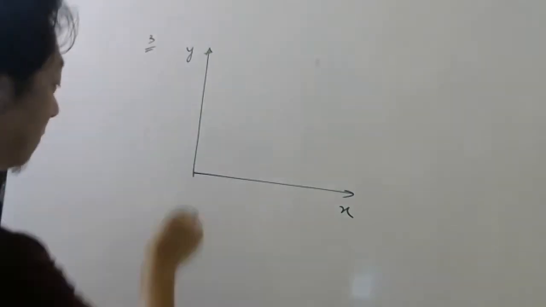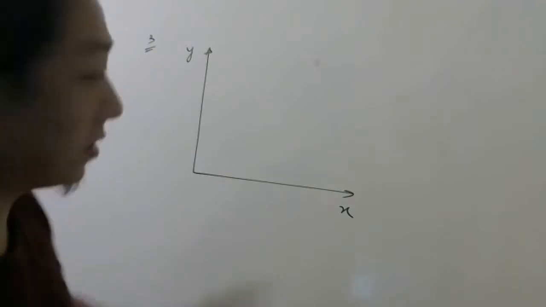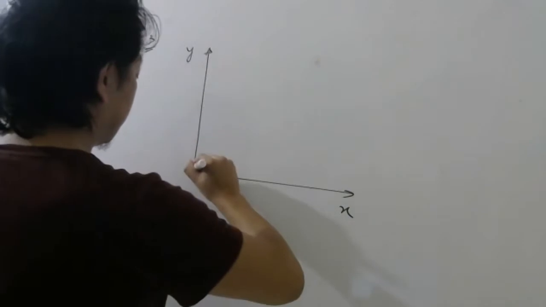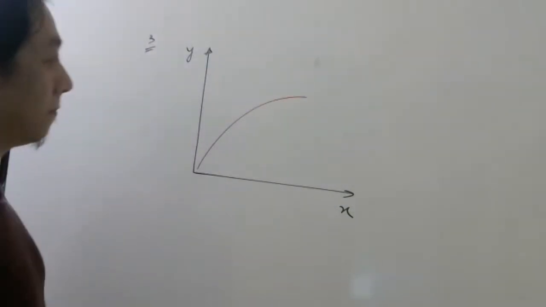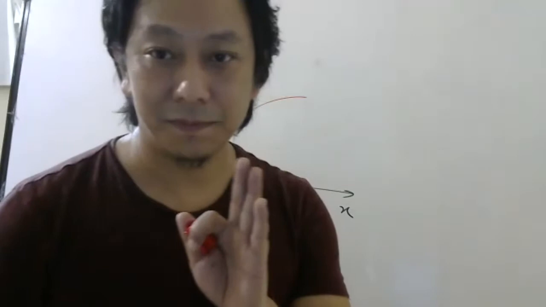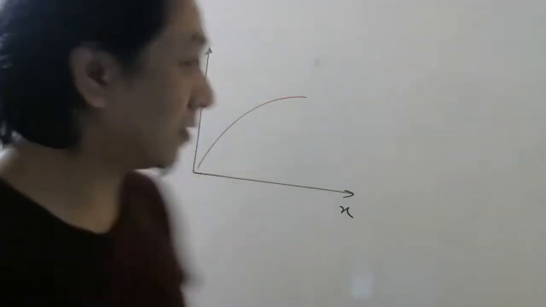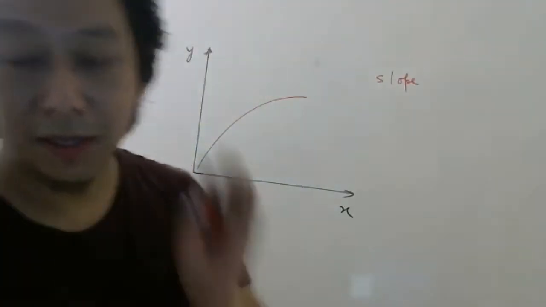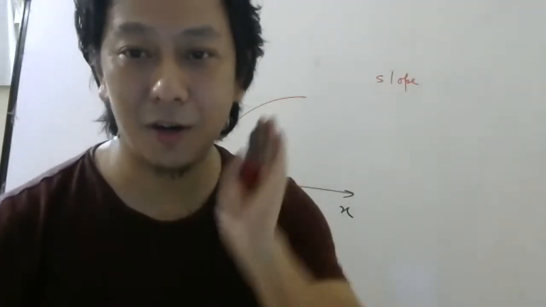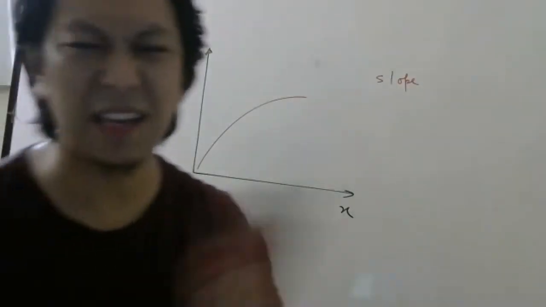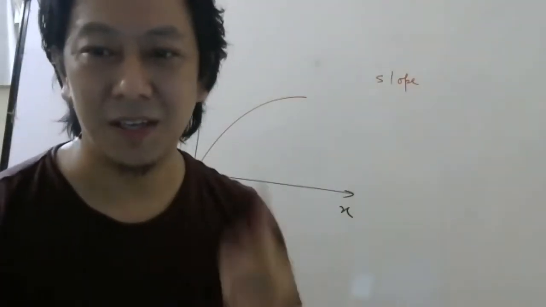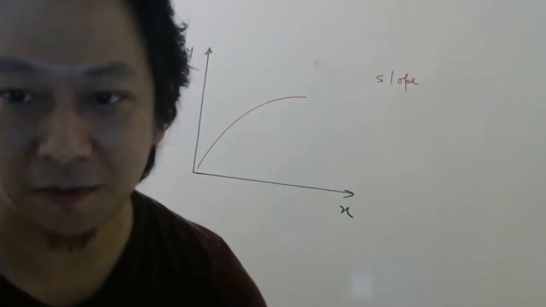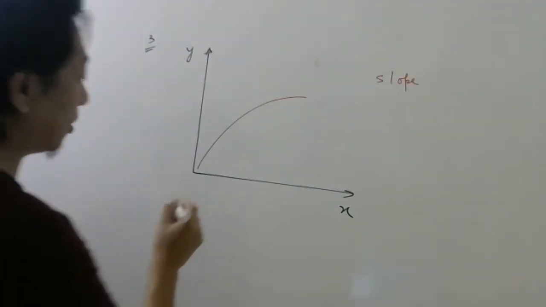Come to this graph now. Suppose my graph looks like this. Calm down, don't be fast. My question is: is the slope increasing, decreasing, or constant? Forget about the sign, plus or minus, I don't want to know. Increasing or decreasing slope? Some of you have already answered. Yes, it is decreasing. How do we know it is decreasing?